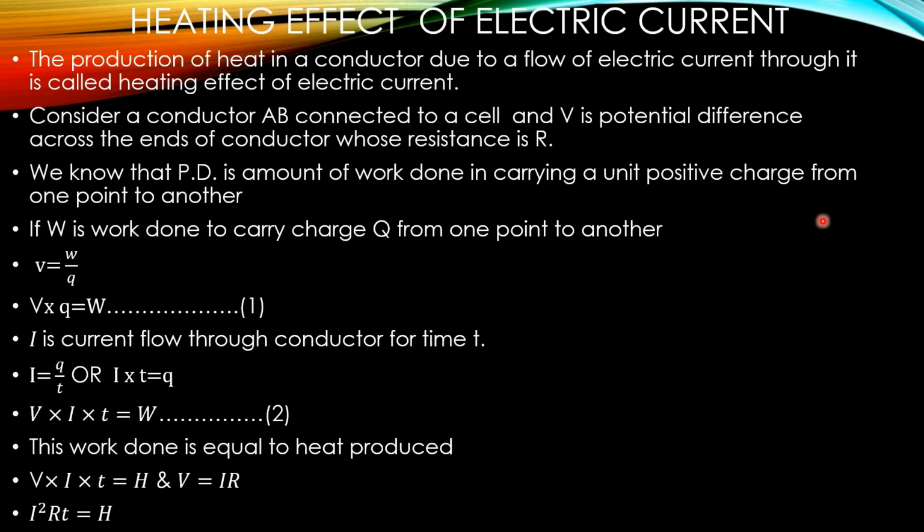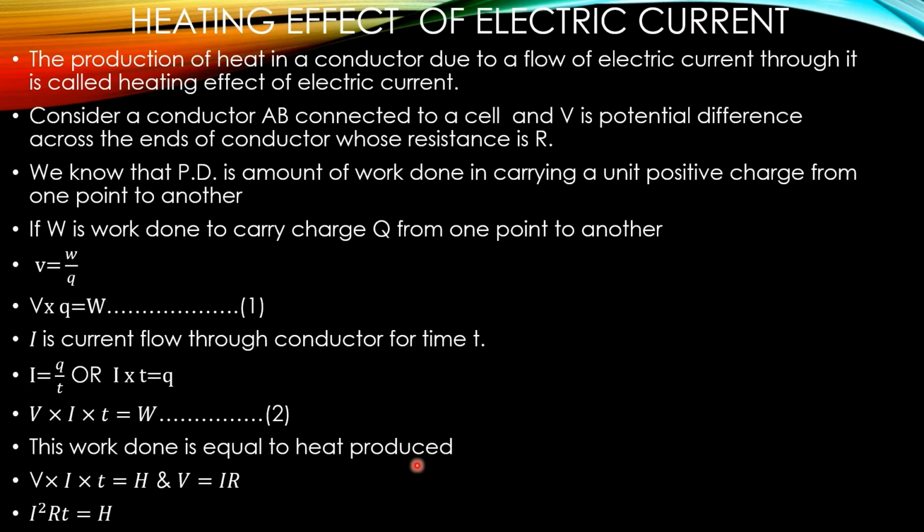If we place this value in place of V, V is replaced by I into R. So I will appear two times, along with R and T. I square R into T equals H. So the heat generated when current flows through a conductor is known as the heating effect of electric current.